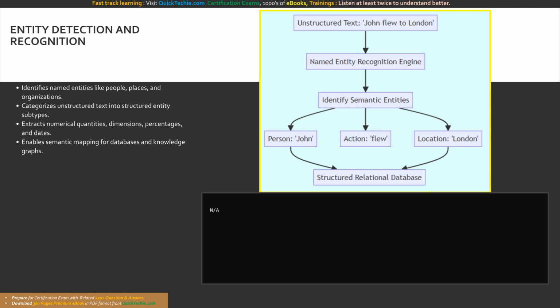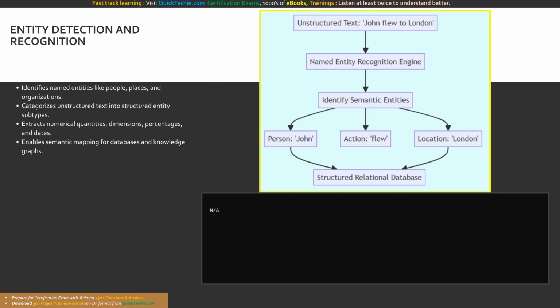A logistics application, for example, can automatically detect shipping addresses and delivery dates from incoming customer emails, feeding that data directly into the supply chain management system without requiring any human data entry. Implementing named entity recognition involves sending your raw text payload to a pre-trained NLP endpoint. The service returns a JSON array containing entity objects. Crucially, each object provides the category, such as location or person, the exact text value extracted, and the character offset integers. Your code uses these offsets to highlight the entities directly in the user interface, or store them relationally.